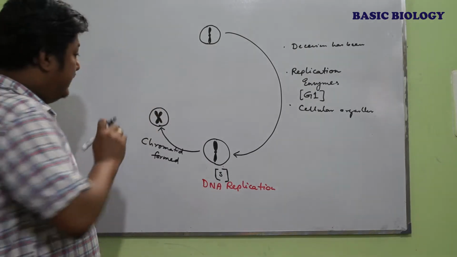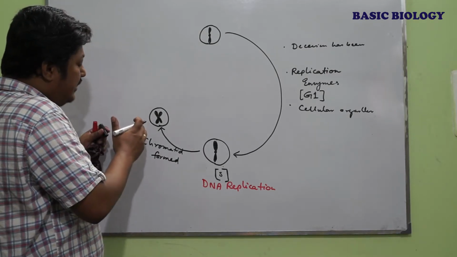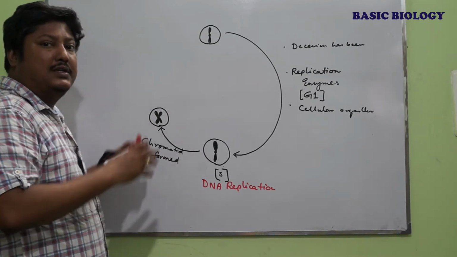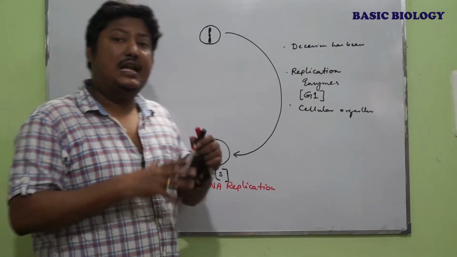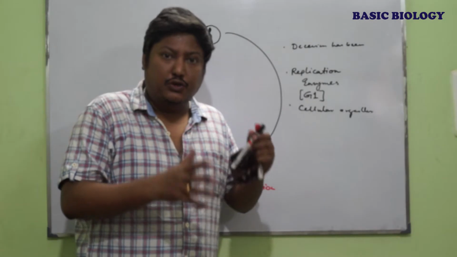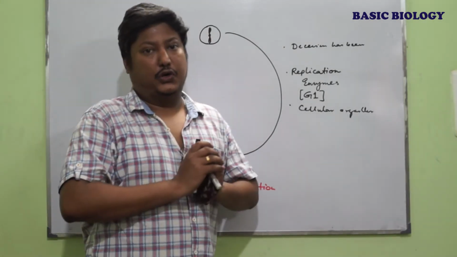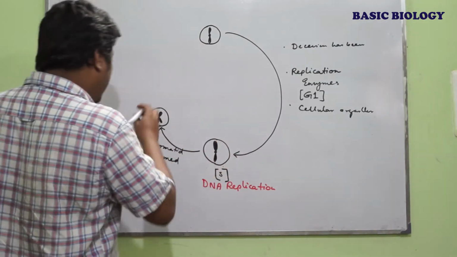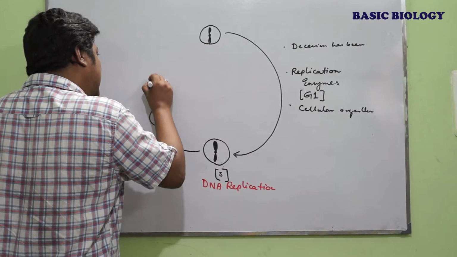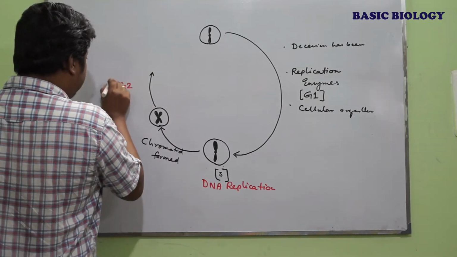But prior to entering the M phase, the cell cycle has to assure some other activities. That means all the cell division machineries which are used during the mitotic phase are there or not. That has to be assured during the cell cycle process, and that occurs within another important phase that is called G2. It's a second gap.